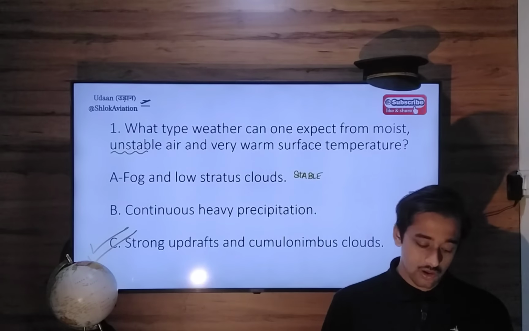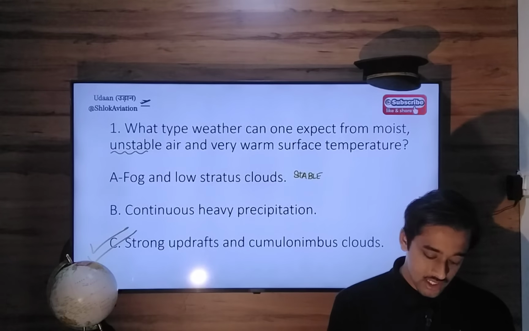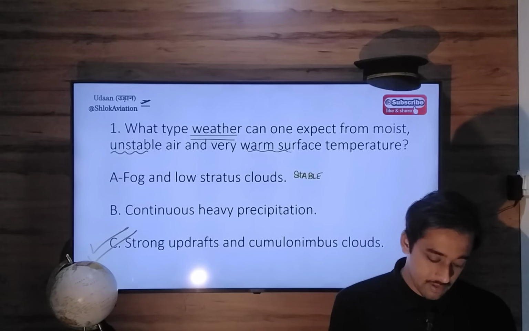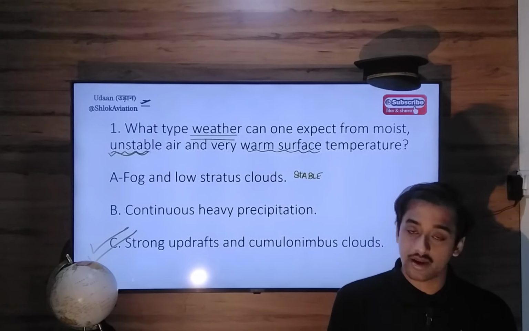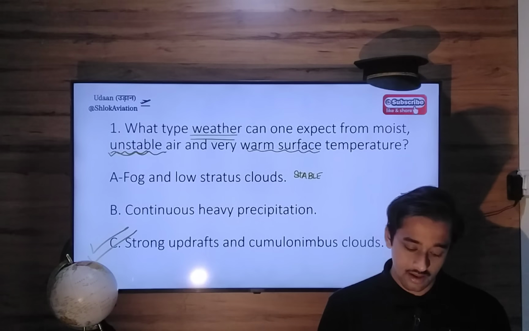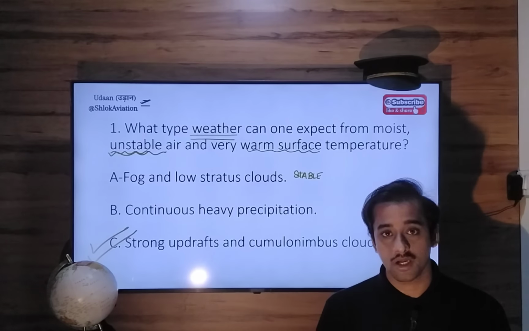So which type of weather? They are talking about which type of weather one can expect. So you will have strong updrafts resulting from warm surface temperatures and unstable air. And when those updrafts go higher up in the atmosphere, due to the moisture in the air, they will create cumulonimbus clouds.